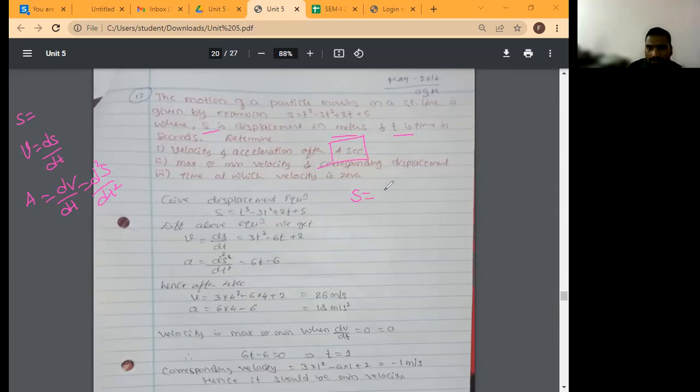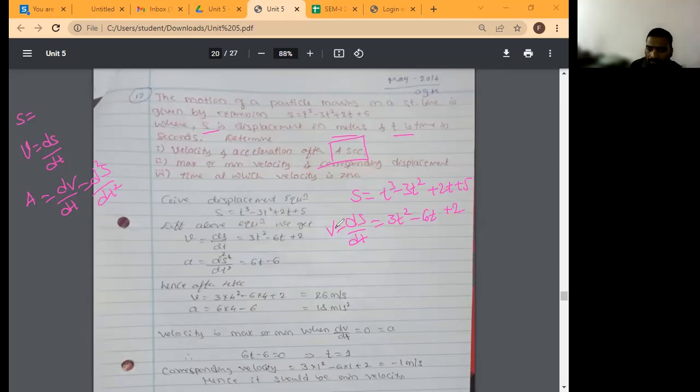I want velocity. Velocity is equal to ds upon dt, the derivative of this function: 3t square minus 6t plus 2.